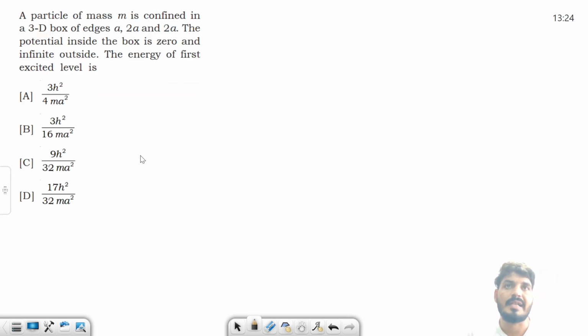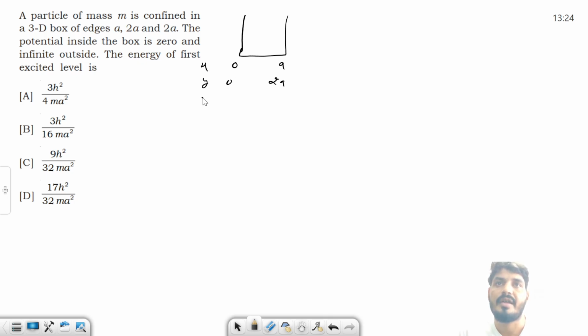A particle of mass m is confined in a 3D box of length a, 2a and 2a. The potential inside box is 0 and infinite outside. The energy of first excited state. So what is the question again? 1D box, infinite 1D box, or 3D box? It is 3D box. x is 0 to a, y 0 to a, z is 0 to 2a. How to find out?